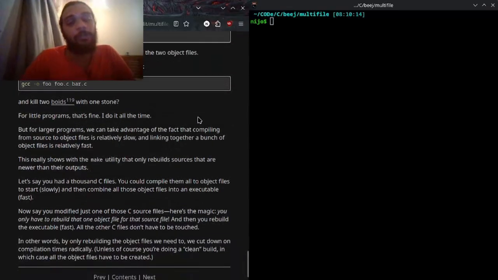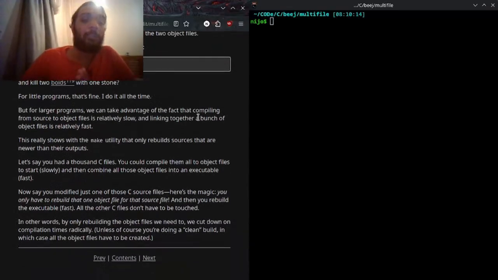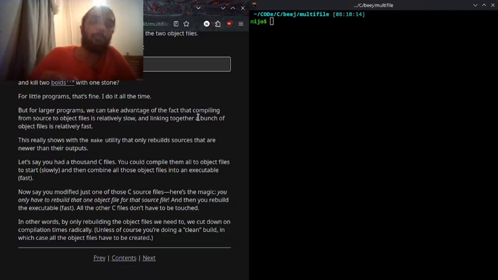For little programs, that's fine. I do it all the time. But for larger programs, we can take advantage of the fact that compiling from source to object files is relatively slow and linking together a bunch of object files is relatively fast. This really shows with the make utility that only rebuilds sources that are newer than their outputs.